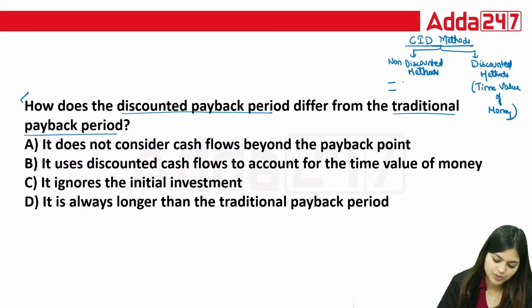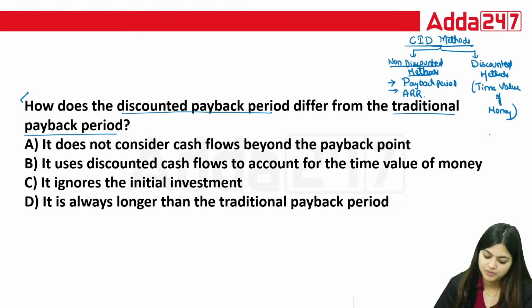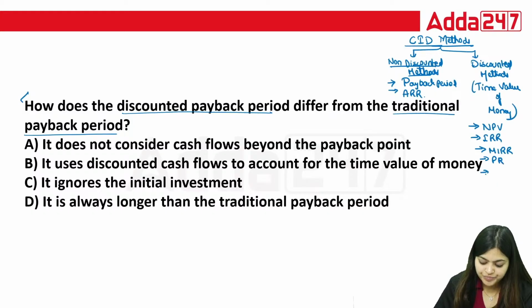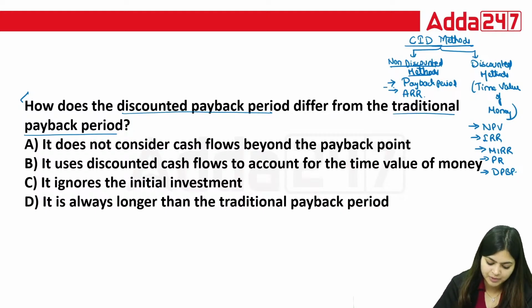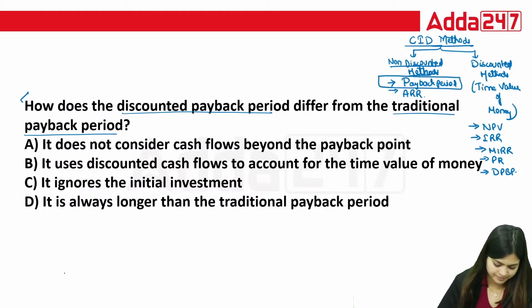Under the non-discounted methods, we have the payback period method and accounting rate of return. Only these two methods we have under non-discounted methods. But under discounted methods, we have net present value, IRR, then MIRR, then profitability ratio. After that, you have the discounted payback period method. So in this question they're asking about the difference between these payback periods.